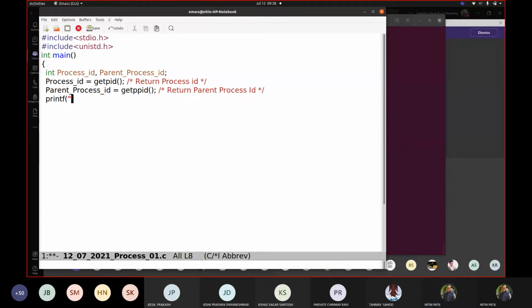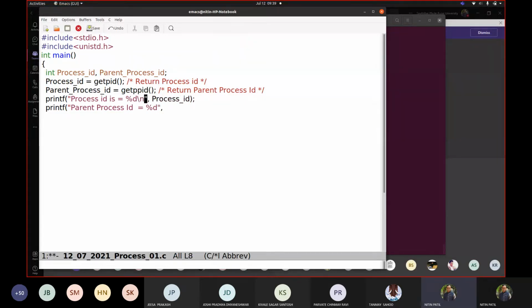So let us printf process ID is %d. So we are writing process ID. printf parent process ID is equal to %d.